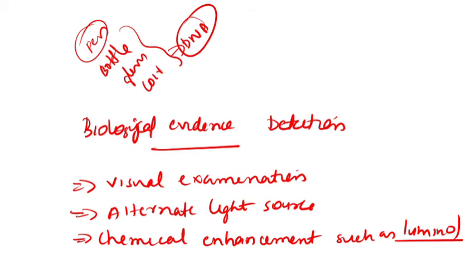Fluorescence will be produced by luminol if blood stains are there. So this is how we can detect biological evidences: by visual examination, by alternate light source, and chemical enhancement such as luminol.